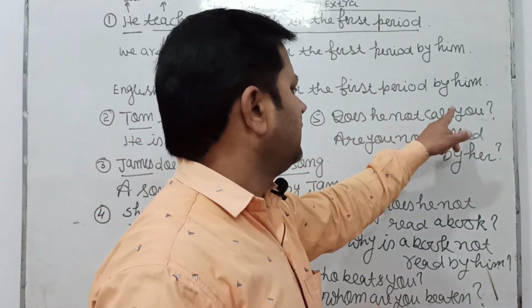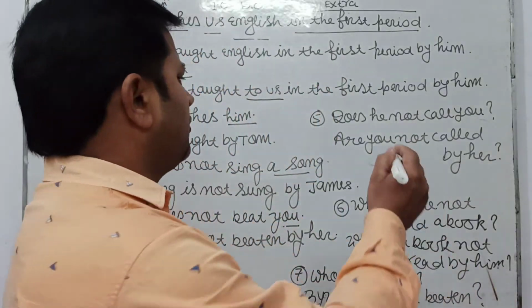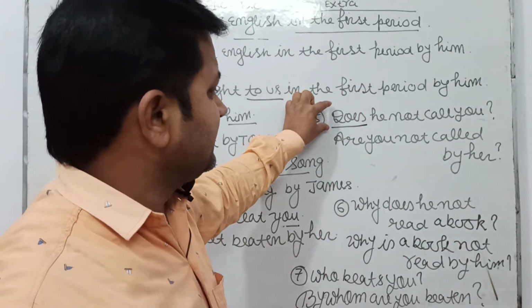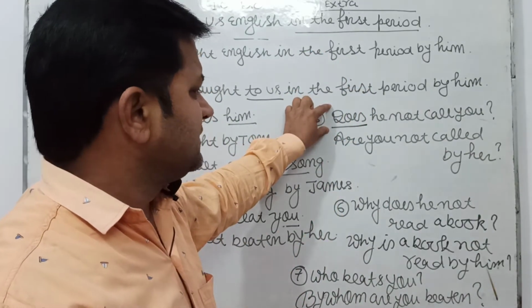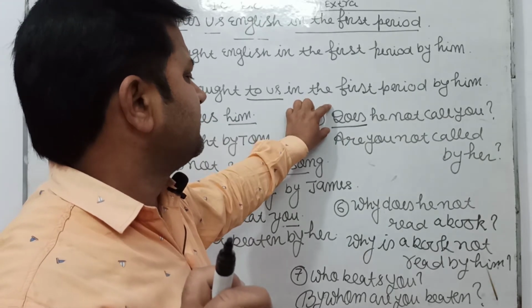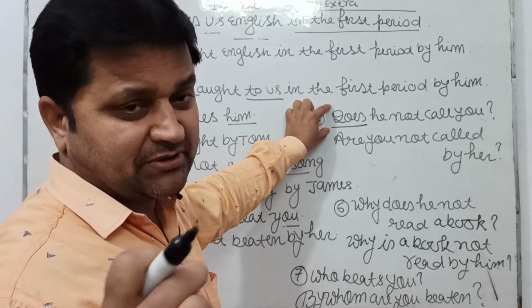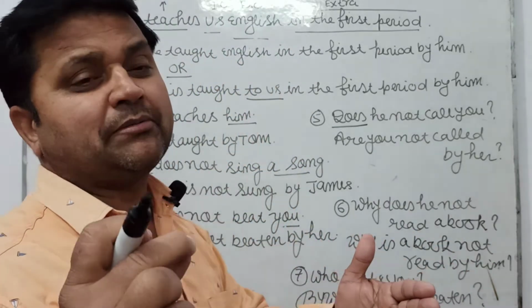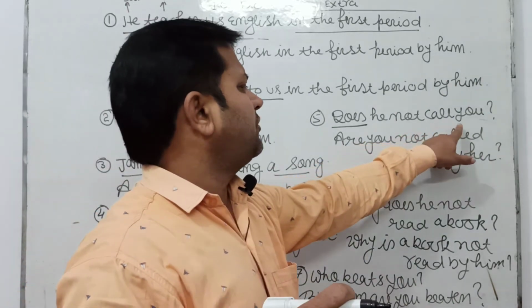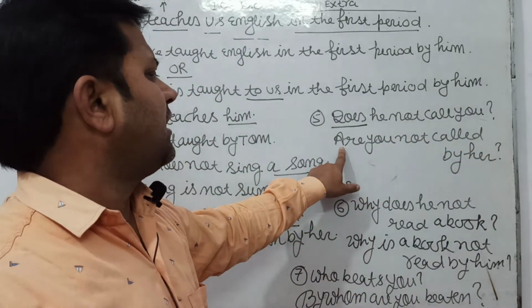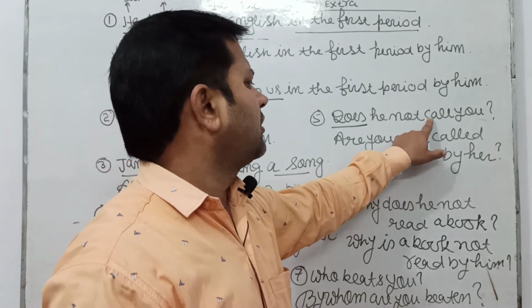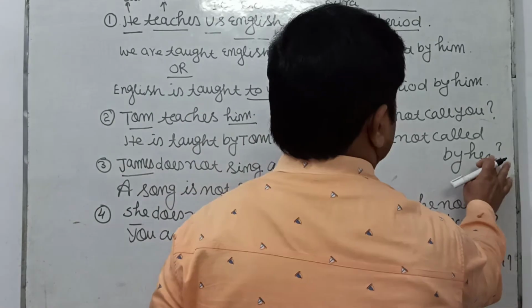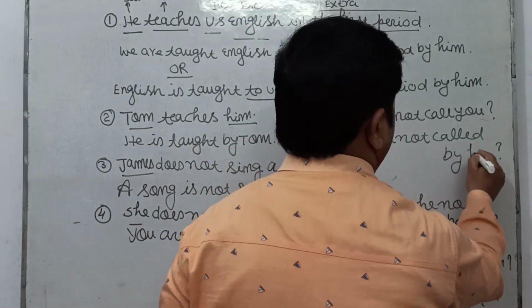Now I am going to tell you a sentence of interrogative sense. Does he not call you? Because in this sentence, does, I mean to say helping verb, is in the starting, the helping verb of passive voice will enter in the starting. In present indefinite tense, helping verb of passive voice are is, am, are. We have to use are as helping verb of passive voice because you is a plural number. Are you not called by him? Subject of he is him.